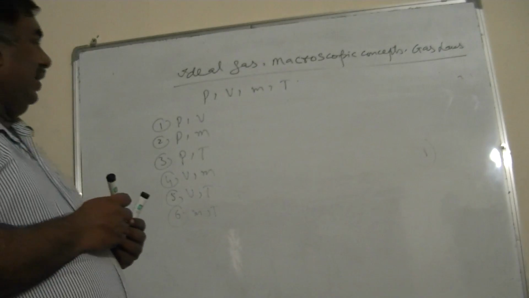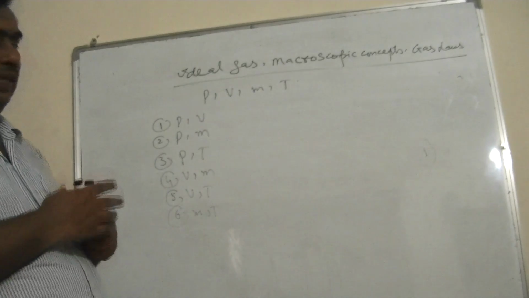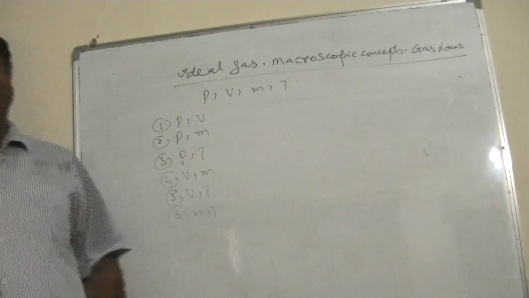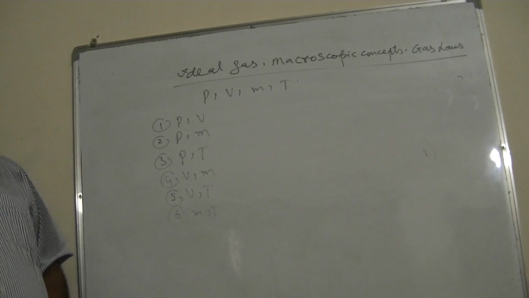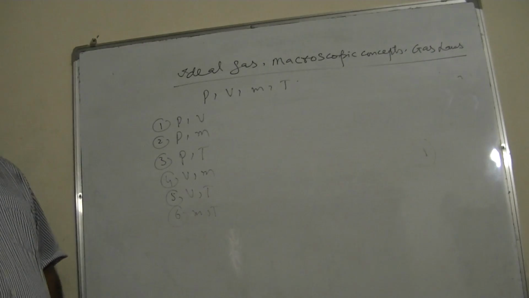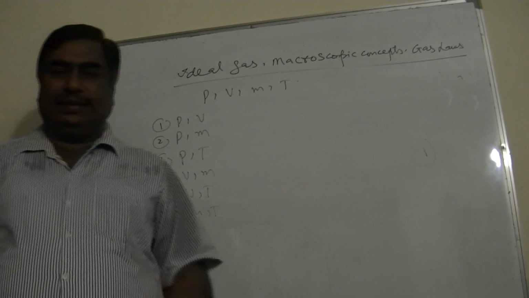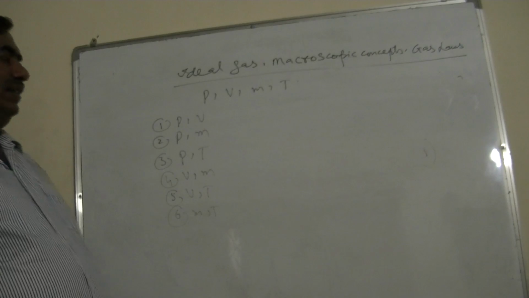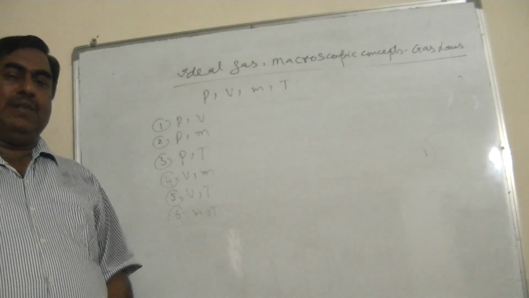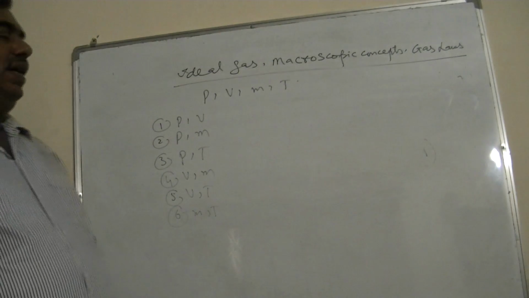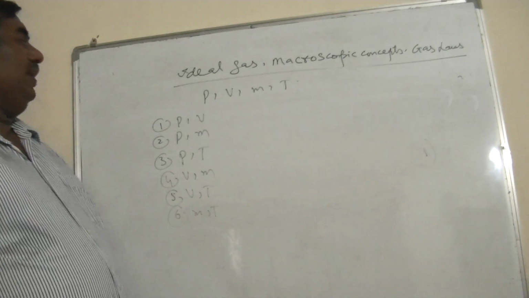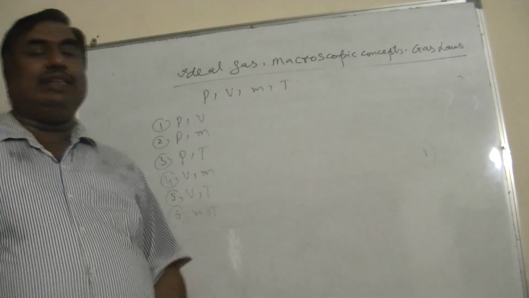So in this lecture we described first the ideal gas. Ideal gas is that gas which obeys the equation PV is equal to nRT, and no ideal gas exists in this world. P is the pressure, V is the volume, n is the number of moles, R is molar gas constant, T is the temperature. And then we defined the macroscopic concepts.